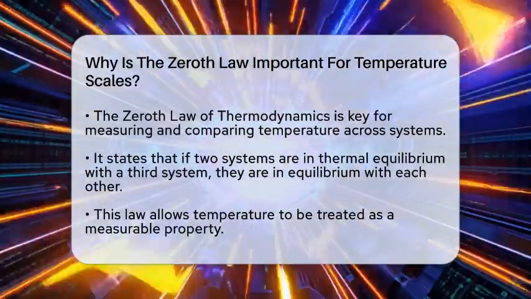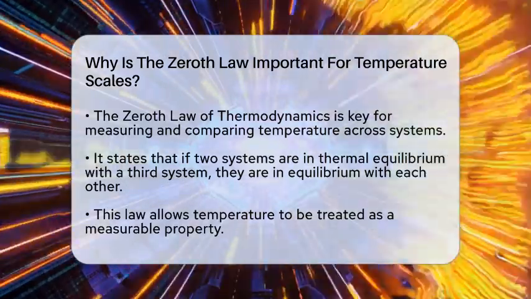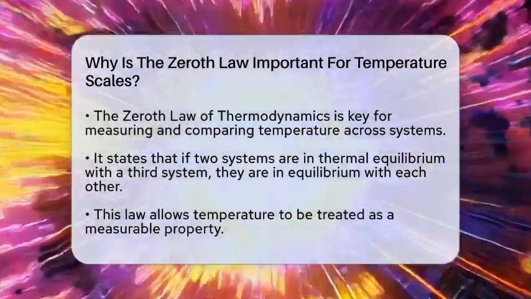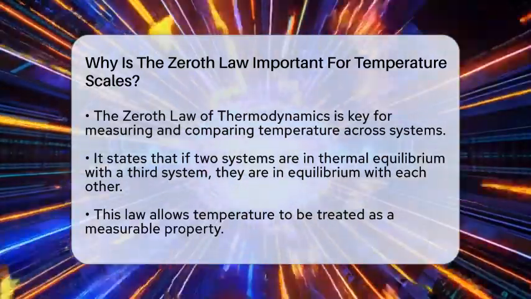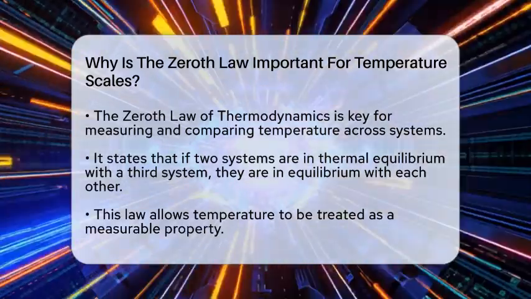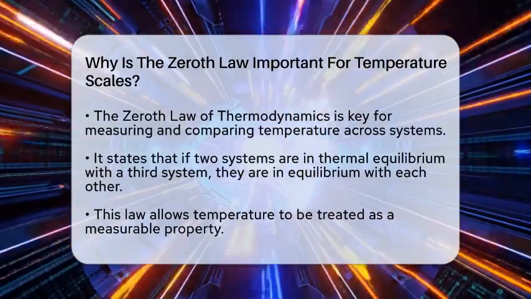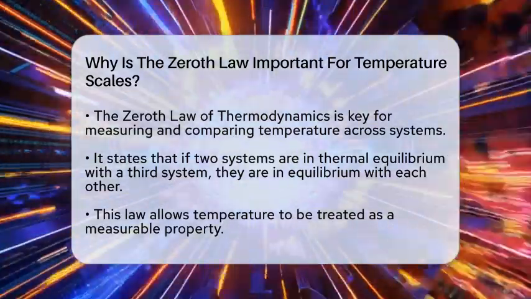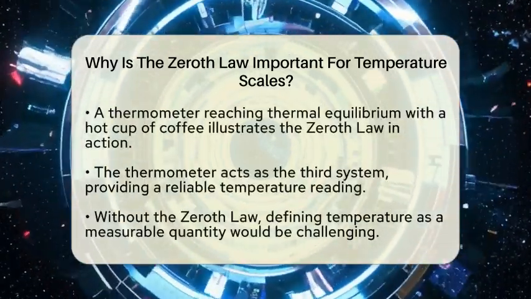The Zeroth Law states that if two systems are each in thermal equilibrium with a third system, then those two systems are in thermal equilibrium with each other. This means that if System A and System B are both in balance with System C, they must share the same temperature. This concept is vital because it allows us to treat temperature as a property that can be measured and compared across different systems.